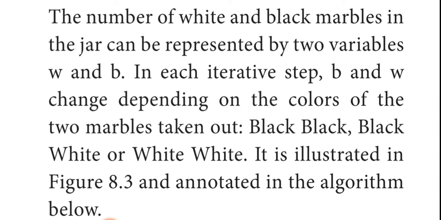B and W change depending on the colors of the two marbles taken out. What are the possibilities for the marbles we take out? Either black and black, black and white, or white and white. We already discussed these possibilities with the help of the figure, as annotated in an algorithm.